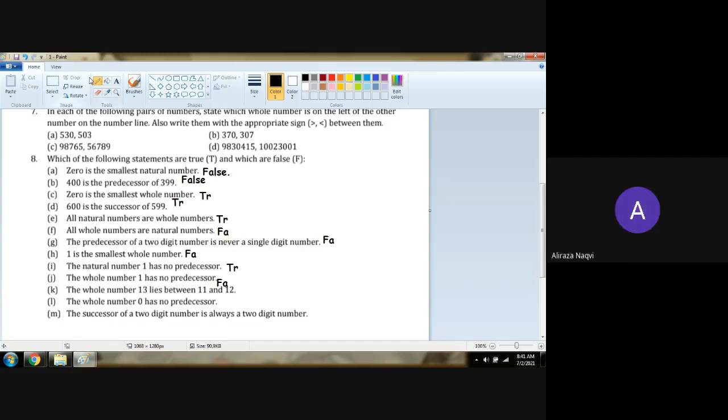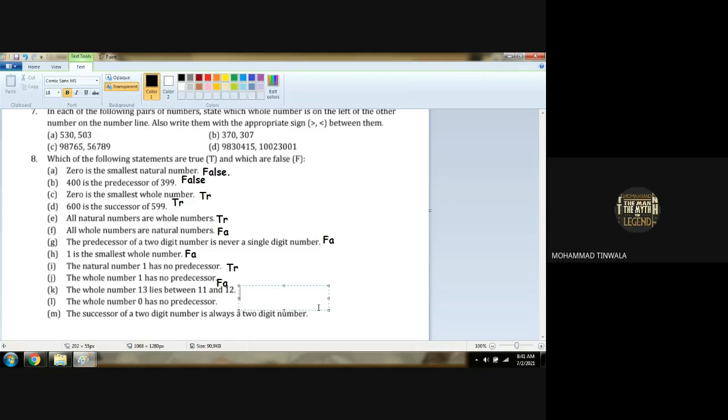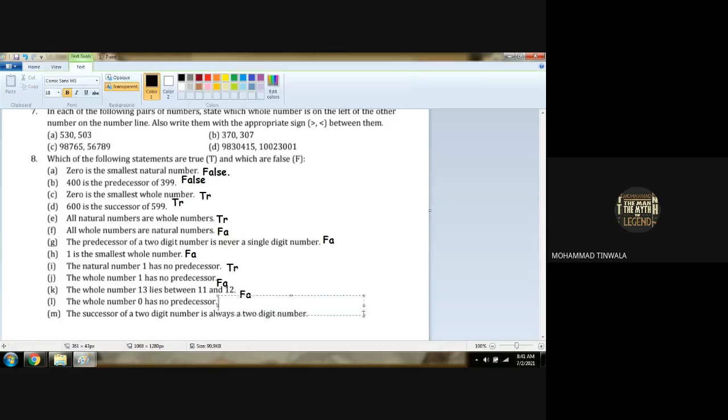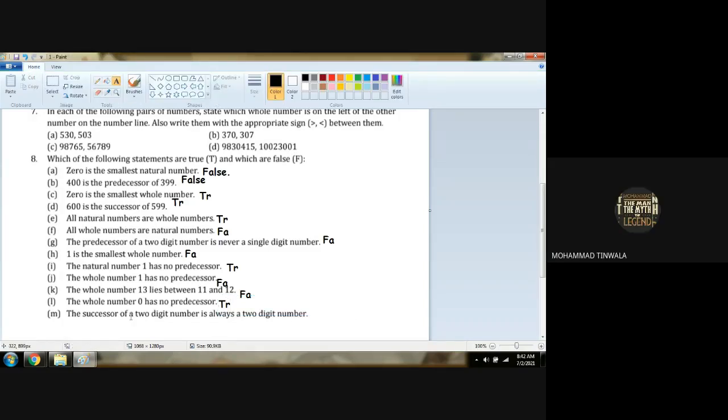The whole number 13 lies between 11 and 12. False. Between which numbers does 13 lie? Sir, 12 and 14. Very good. The whole number 0 has no predecessor. True. The successor of a two-digit number is always a two-digit number.